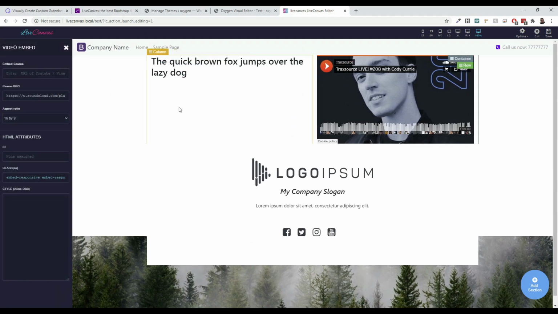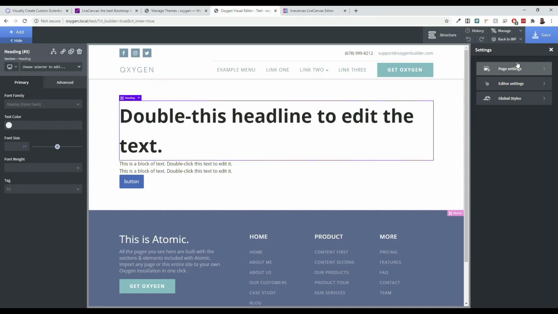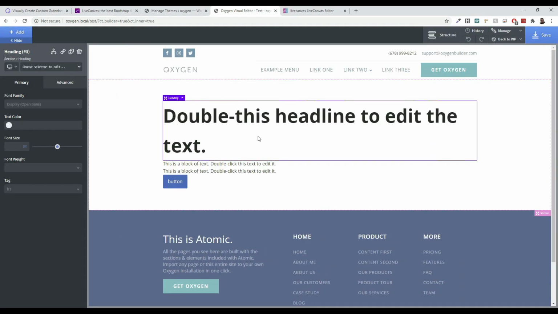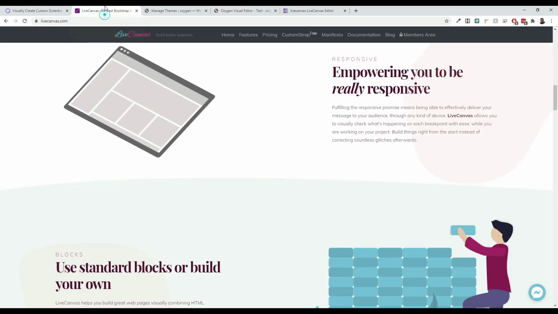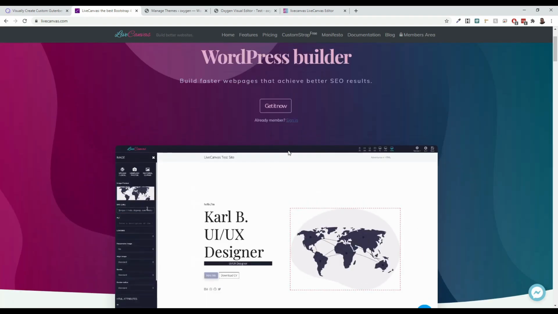Whereas as a designer, you probably could, because you can play with the different things and all of that. I've also said it requires you to know Bootstrap, and that's a big thing too. If you're somebody who maybe doesn't know Bootstrap, you may be at a loss for this builder. So I think you've got to play with all of the tools in your toolbox and look at which one is right for you. If I'm comparing them today, right now, I think there are more uses for Oxygen today. But also remember, LiveCanvas is a brand new builder. You have to give it time.